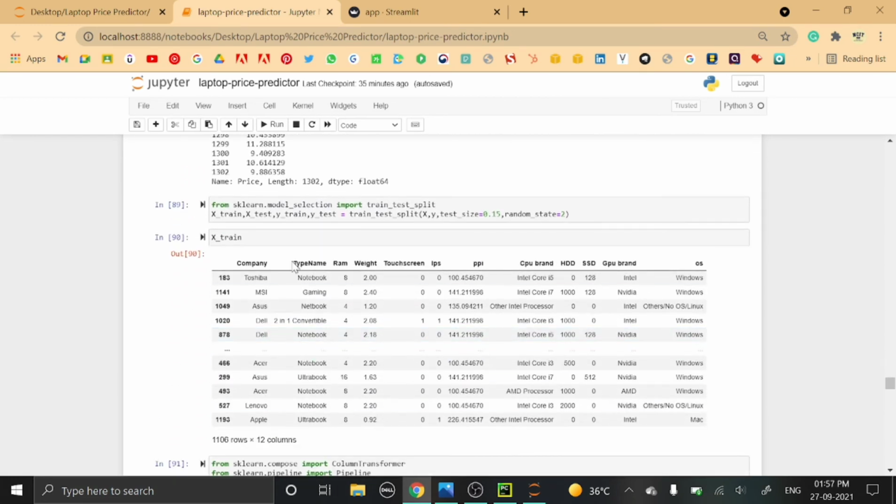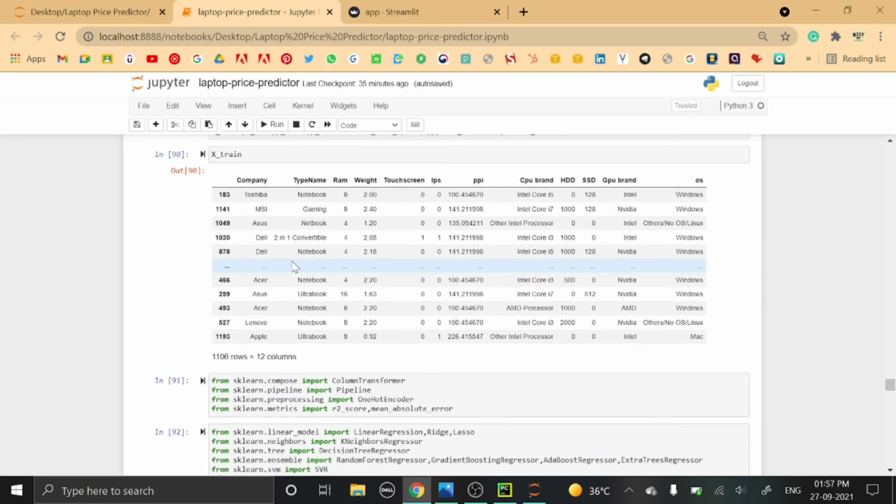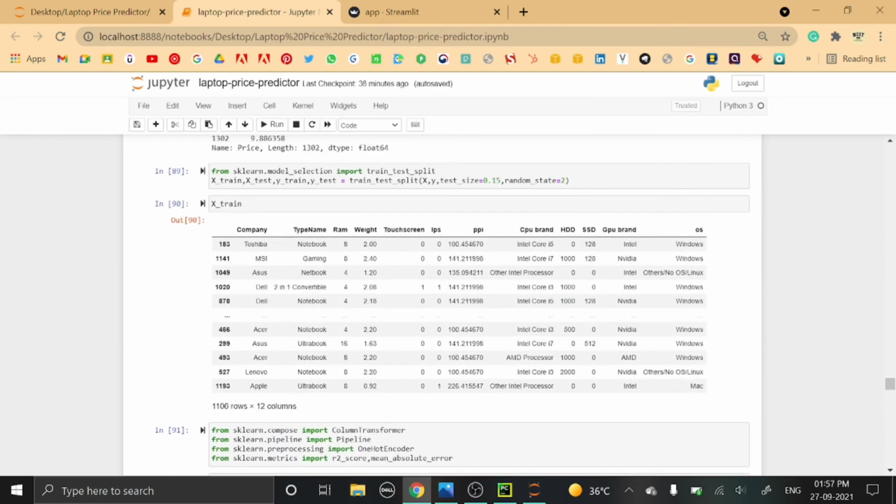Then next, from sklearn.model_selection I have imported the train_test_split class, which is a scikit-learn class that helps to split the data into four datasets, that is X_train, X_test, y_train and y_test.